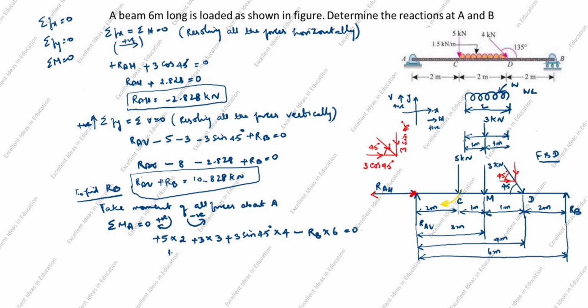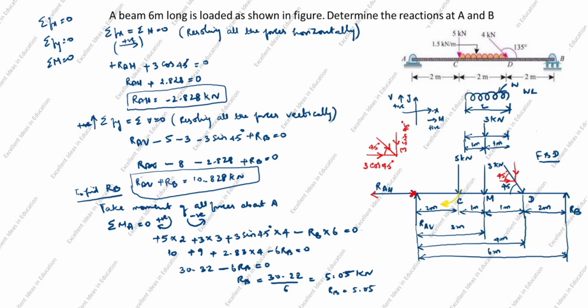5 2s are 10, plus 3 3s are 9, plus 3 sin 45 is 2.83 into 4, minus 6 RB is equal to 0. Next, 30.32 minus 6 RB is equal to 0. RB is equal to 30.32 divided by 6, equal to 5.05 kilonewton.